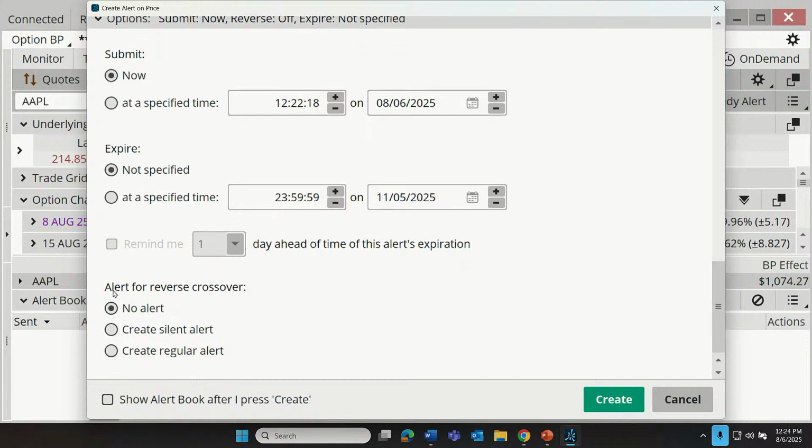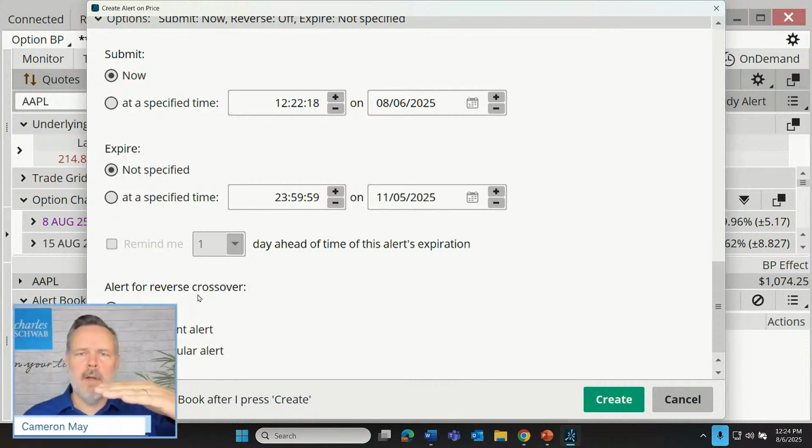Now, finally, down below, we can set what's called an alert for a reverse crossover. So if we want an alert if we go up above 220, do we want another alert if we come back down through 220? I'm just going to say no.